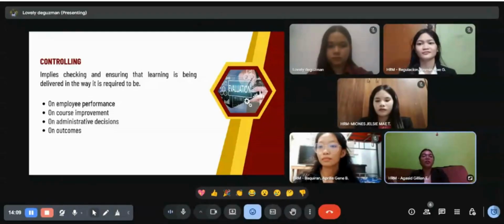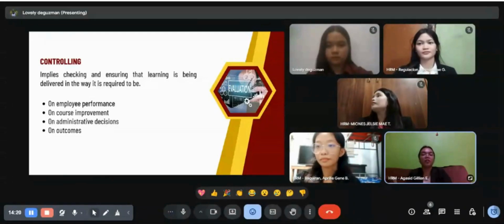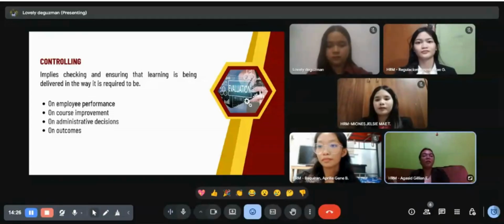Next is we have the quality control. So the evaluation also acts as a form of quality control to ensure that the training is meeting the standards and producing the intended results. So the principles of evaluation show that the process should be continuous, well planned, based on accurate tools, used as a form of quality control, and directed not only at the learners but also at the entire training system.